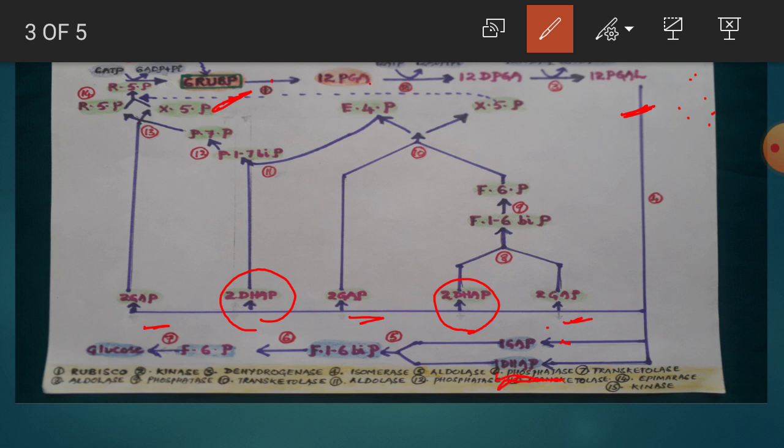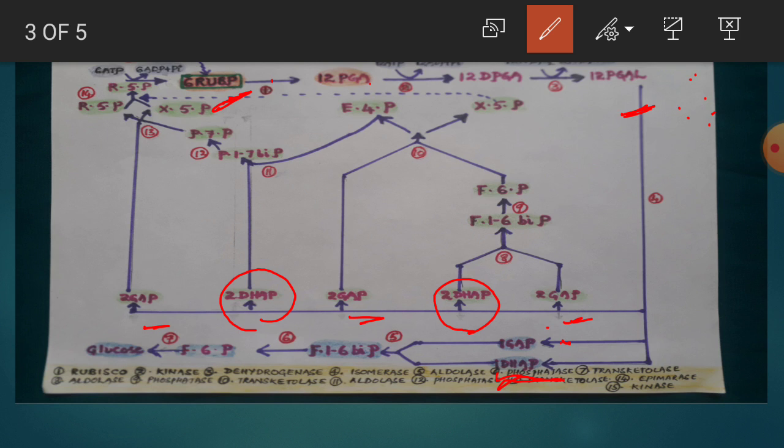So together 5. So these 12 phosphoglyceraldehyde molecules undergo isomerization process. In the presence of isomerase enzyme, they are transformed into 7 gap molecules and 5 DAP molecules. Gap means glyceraldehyde phosphate and DAP means dihydroxyacetone phosphate.